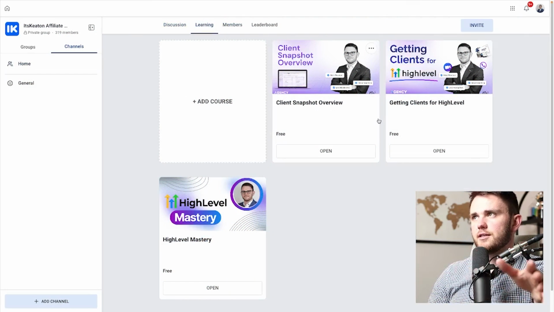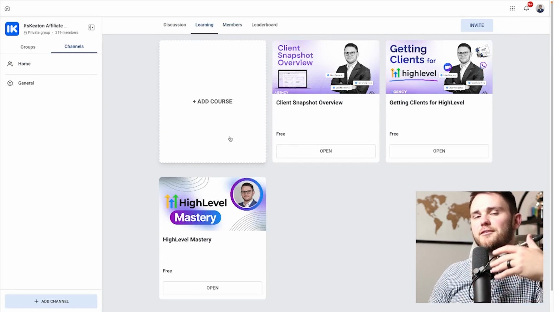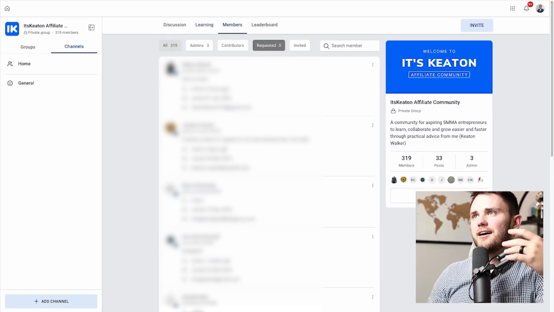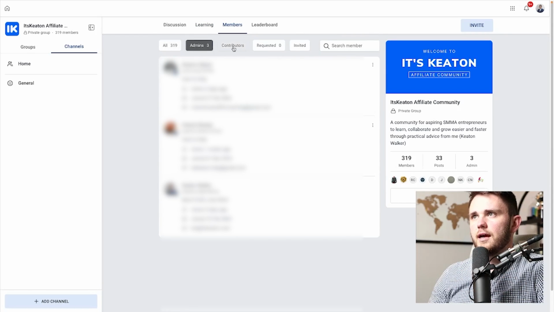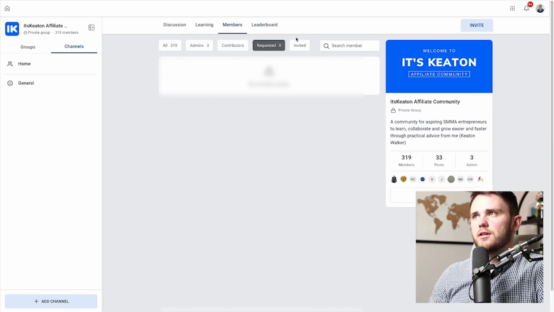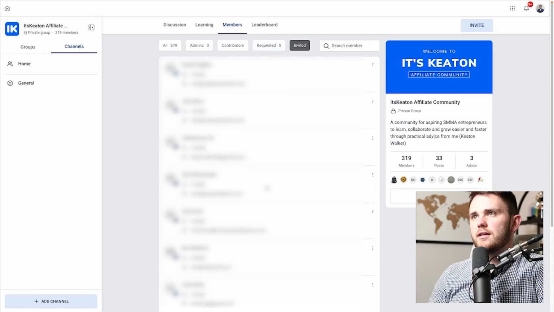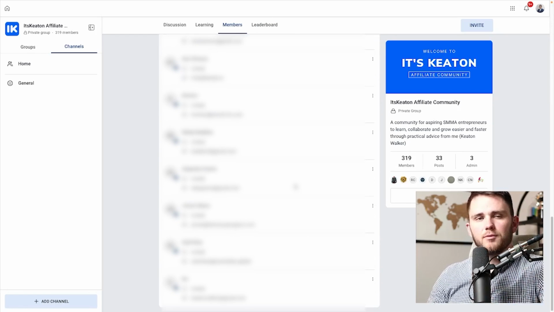Next up, we've got the learning section. So you can just load in high-level courses into this, which is amazing. Obviously, I have the add course function because I'm the admin. If you're not the admin, you wouldn't have that. I can go to members here and you can see all of their info. I can switch between all, see the admins, see the contributors, see anyone that's requested, and then see anyone I've invited that hasn't taken me up on that. If you're in this list, why haven't you joined yet?